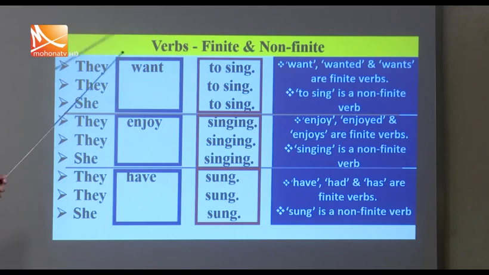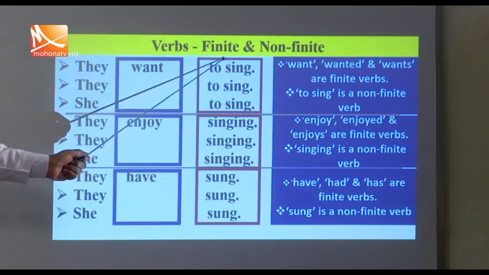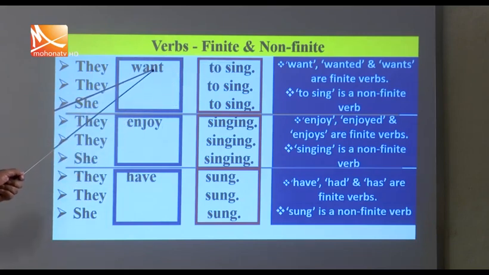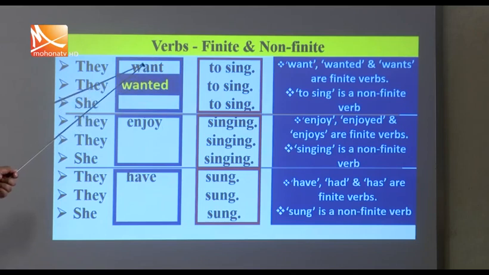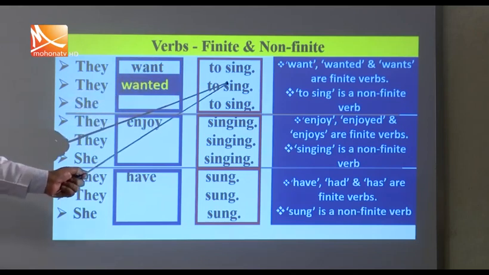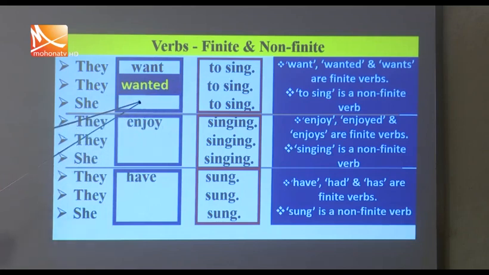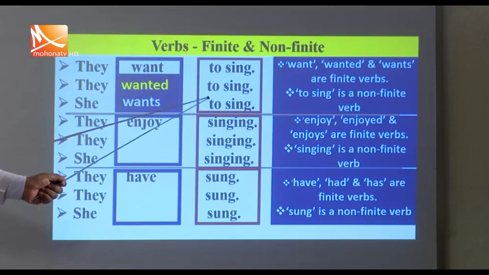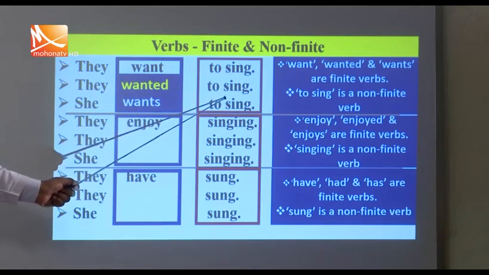You see here, they want to sing. It's a sentence and the verbs are want and sing. You have two verbs in the sentence. And in the next sentence, you see want changes to wanted. But to sing does not change. In the next sentence, she wants to sing. This want changes to wants, but sing does not change.